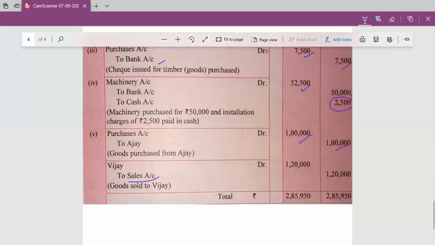Sales is an income. According to rule, debit all expenses and losses and credit all incomes and gains. We will credit the sales account. And Vijay is a personal account, debit the receiver and credit the giver. Vijay is receiving the goods, that's why his account will be debited here by rupees 1,20,000.